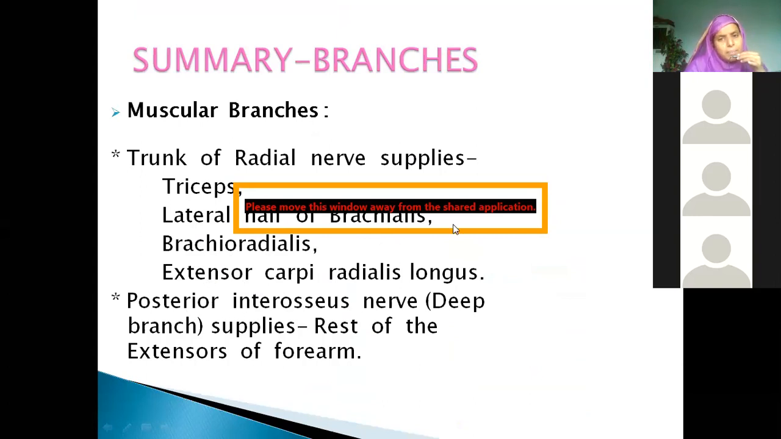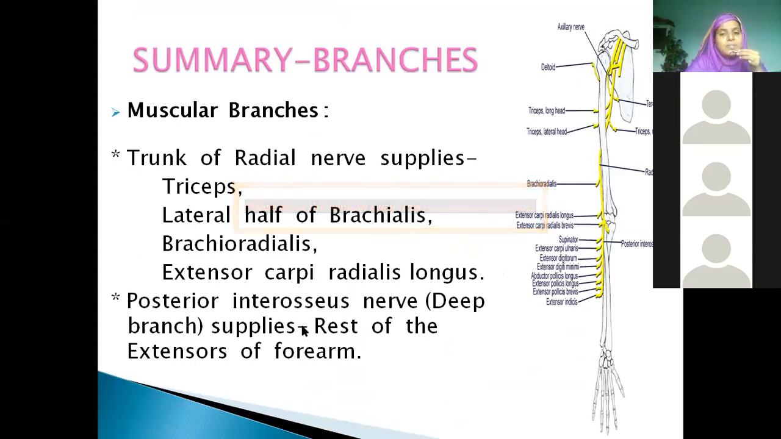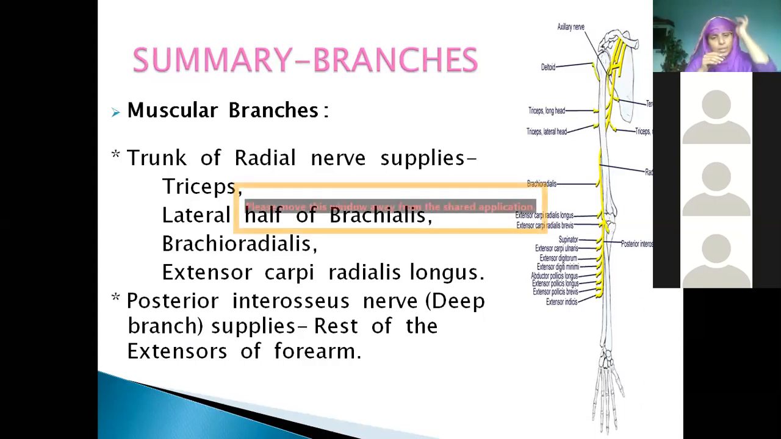Brachialis is also supplied by which nerve? Excellent, musculocutaneous. What is the name of the muscle if it is supplied by two nerves? Hybrid muscle.